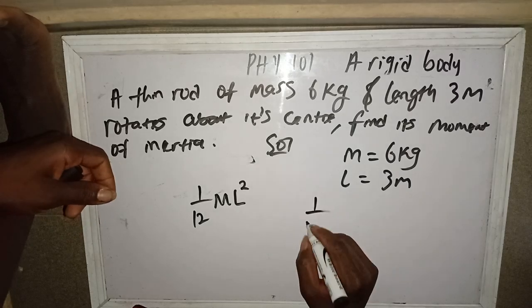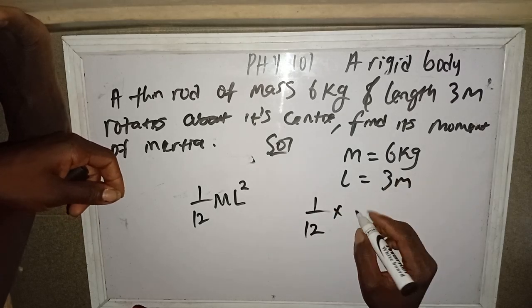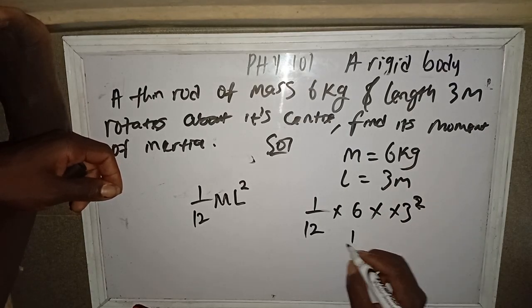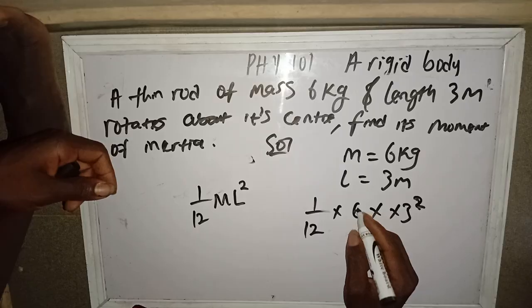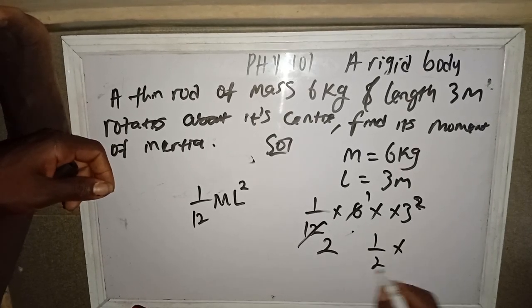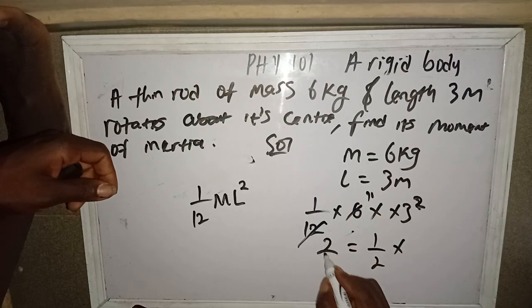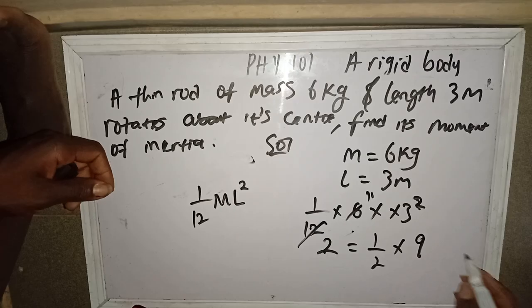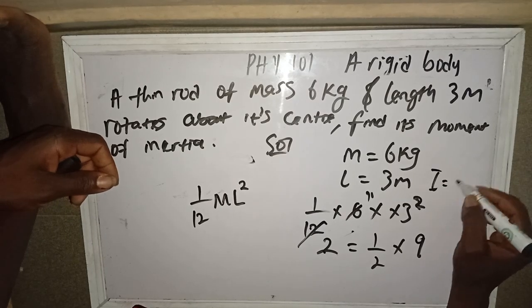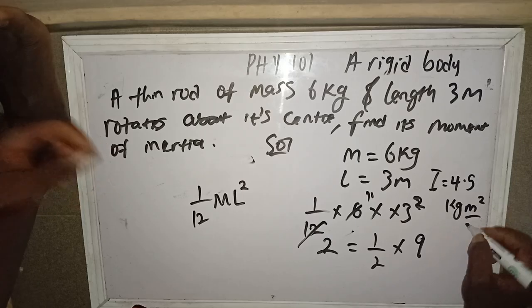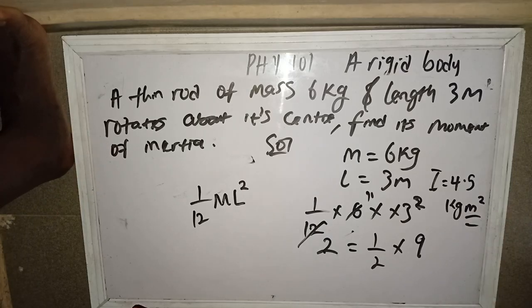So here we have 1 over 12 multiplied by our mass 6 kg times 3 squared. 6 here 1, 6 in 12, 2. So we have 1 over 2 times 9, since 3 squared is 9. 9 divided by 2. So our inertia is 4.5 kg meter squared. So that's that for that.